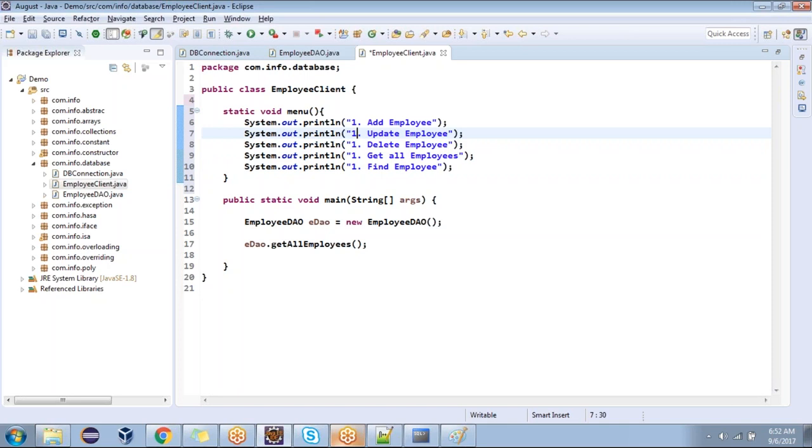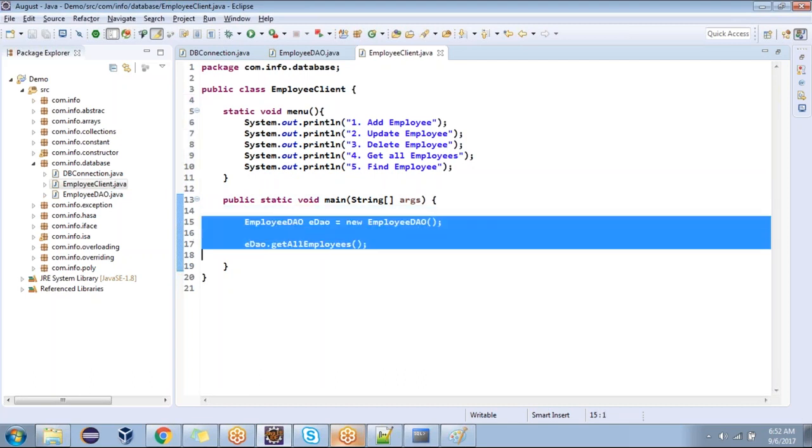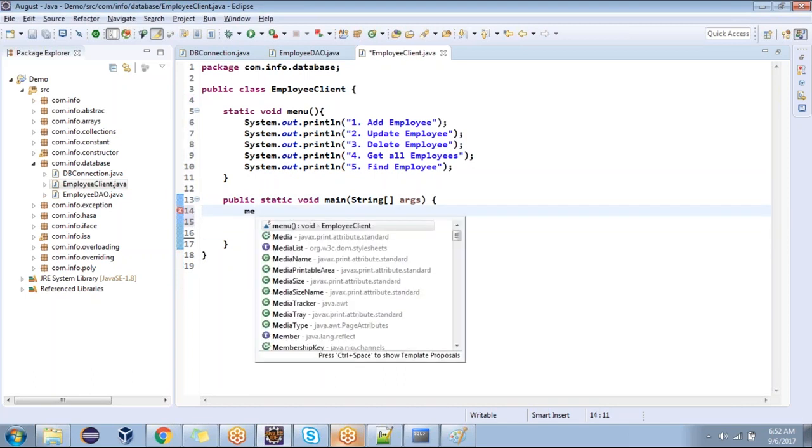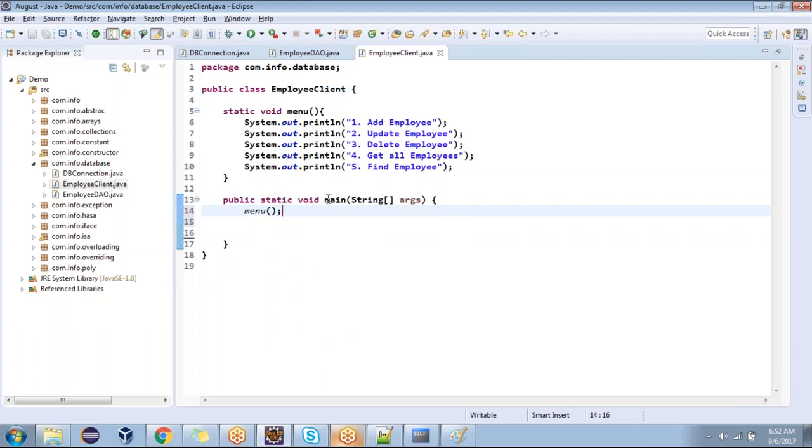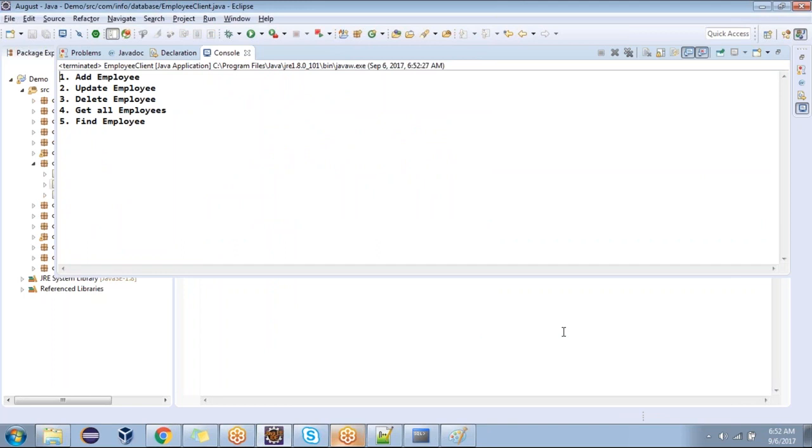Okay, 1 means add employee, 2 means update employee, 3 means delete employee, 4 means find employee. Ajay, you are following? Yes, sir. I am going to call the menu method. First, we are calling the menu. Shall we try this? Okay. Are you following now? Yeah.